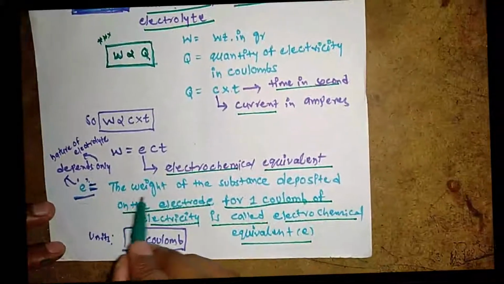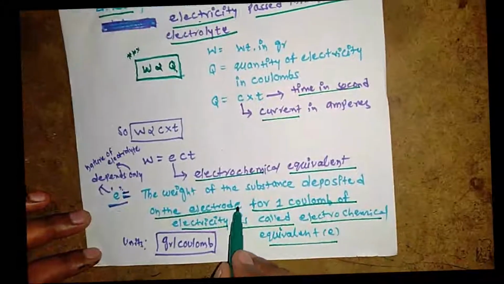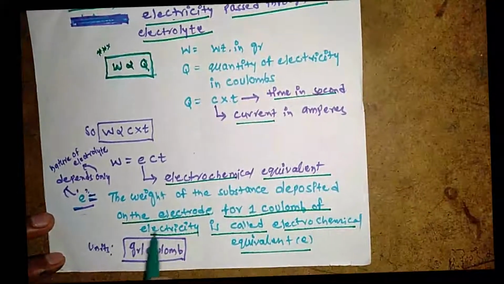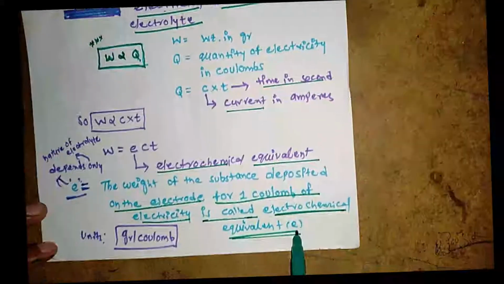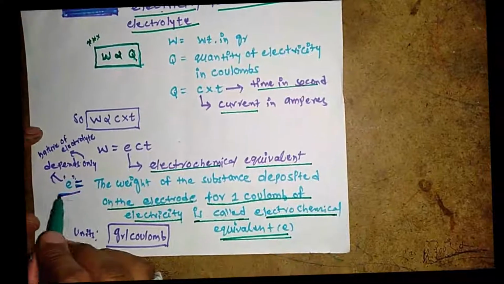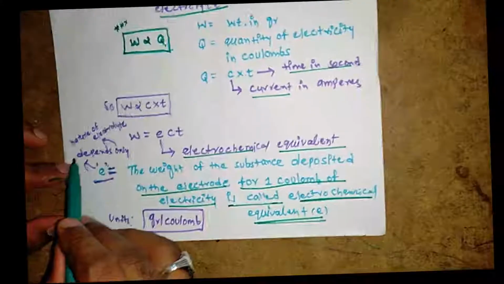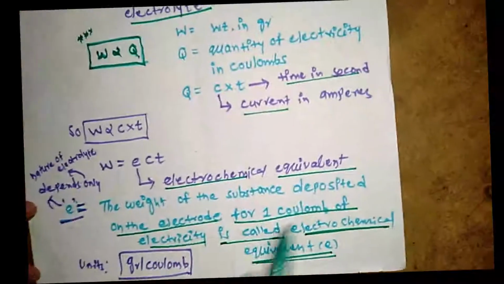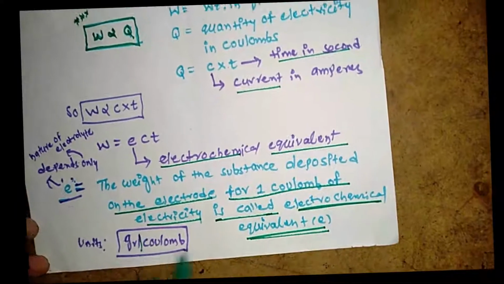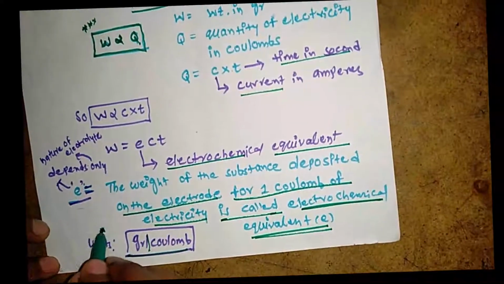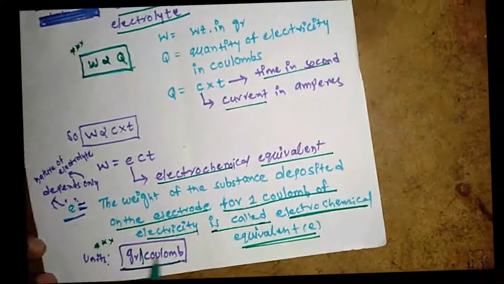The electrochemical equivalent depends only on the nature of the electrolyte. Now its unit is gram per coulomb. So it is very important. The electrochemical equivalent unit is gram per coulomb.